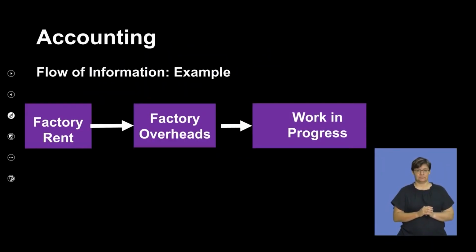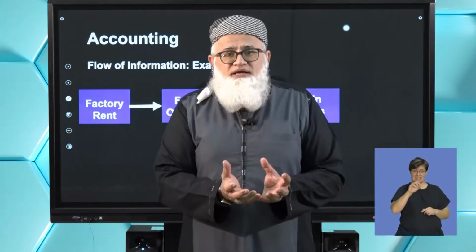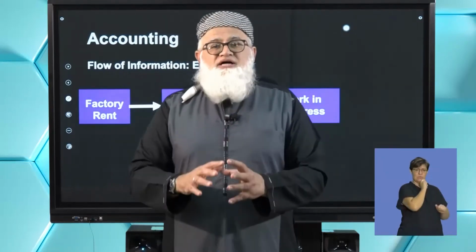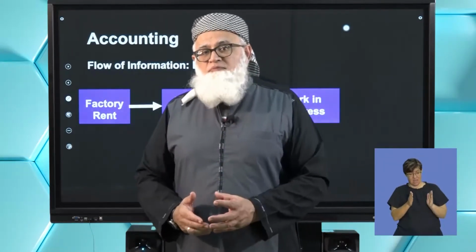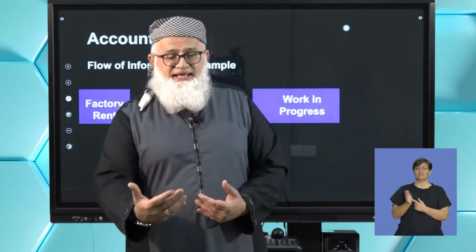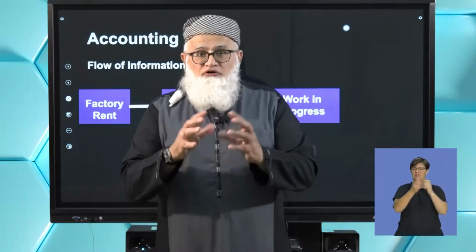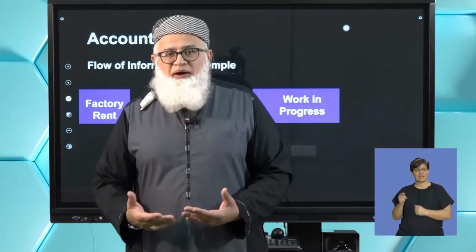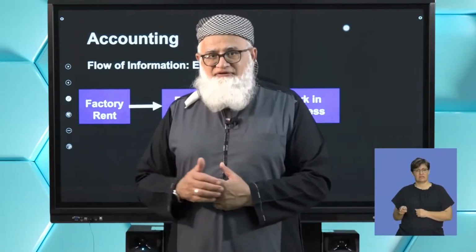Okay. By the same token, think of a building, right? In the building that you have on lease, a part of the building is occupied by the factory. Another part of the building is occupied by your showroom, where you're displaying or you're selling your finished goods. And the third part of the building is occupied by your admin staff.